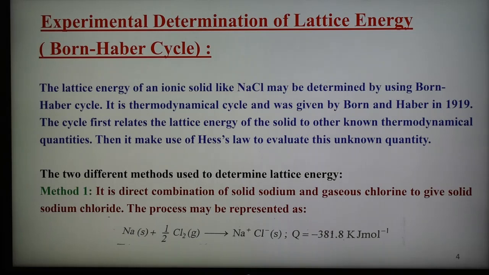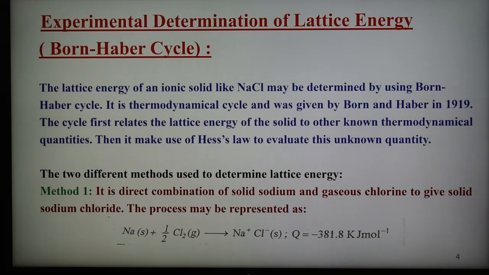This amount of energy is known as the heat of formation of sodium chloride. So this equation tells us that when 1 mole of solid sodium combines with half a mole of gaseous chlorine molecule, then 1 mole of crystalline sodium chloride is formed. During this process, minus 381.8 kilojoule per mole of energy is also evolved.